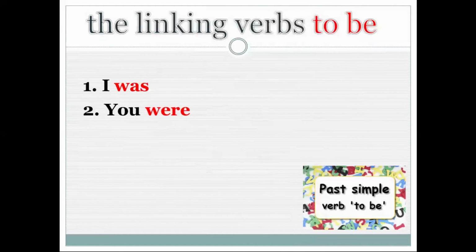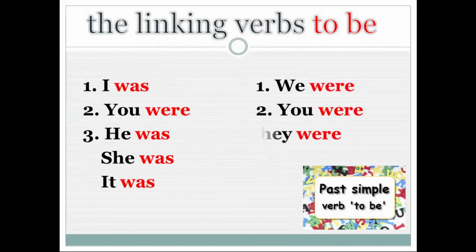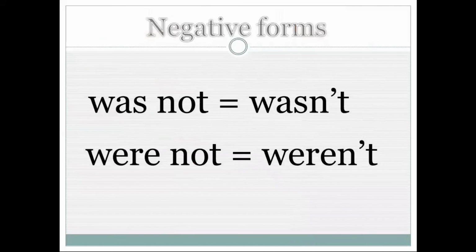I was, you were, he was, she was, it was. These are singular forms, yes? We were, you were, and they were. Plural forms. The linking verb to be in the past. How to ask a question. Was he happy? Were they happy? Negative forms of the verb to be. Wasn't, was not, wasn't, were not, weren't.